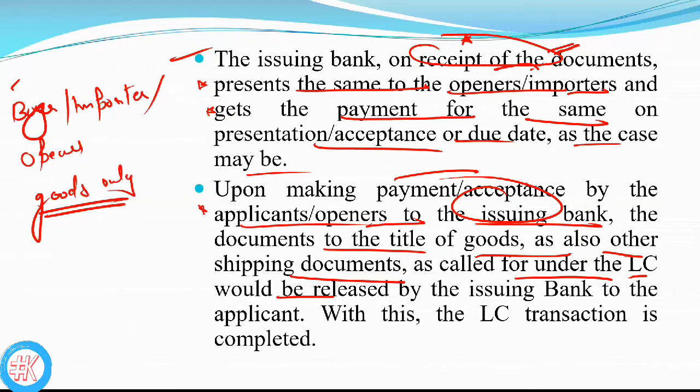The issuing bank will release the documents only after getting the amount from the applicant. So this is the full procedure of how the LC works.